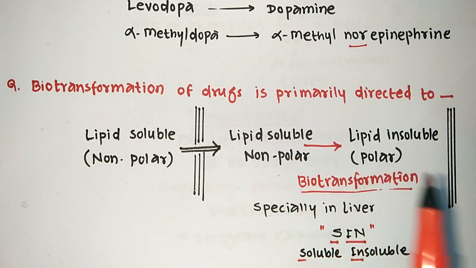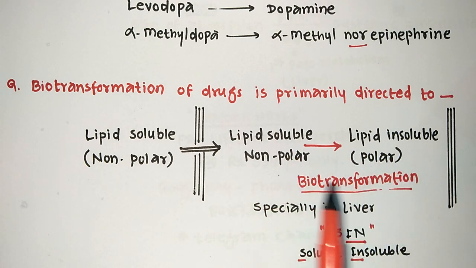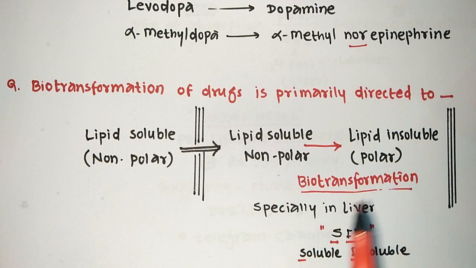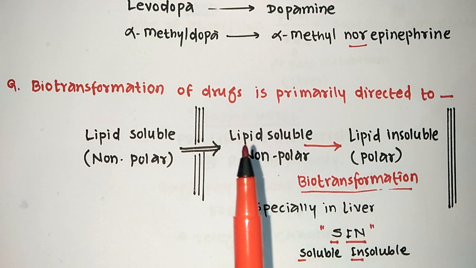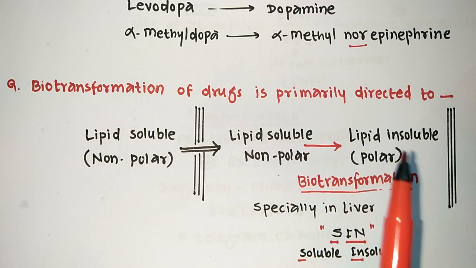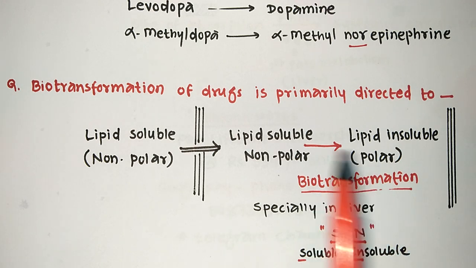This process of biotransformation takes place especially in the liver and small intestines. There are many enzymes responsible for this biotransformation, which can convert lipid soluble drugs into lipid insoluble drugs. So how can we remember this? By a simple magic trick.